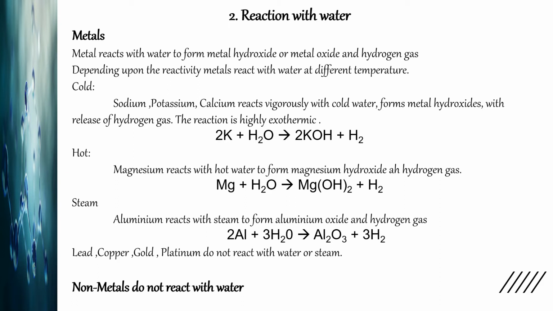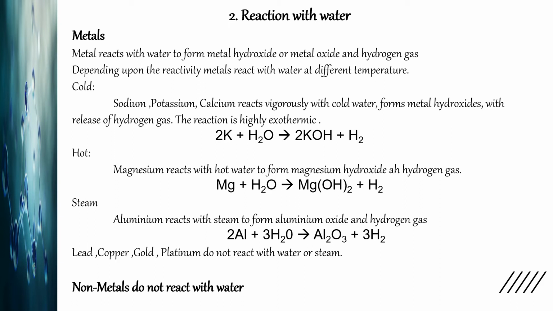This reaction is highly exothermic. When potassium or sodium is added to water, it reacts vigorously. These elements are highly reactive, so they react vigorously, releasing a tremendous amount of heat energy.